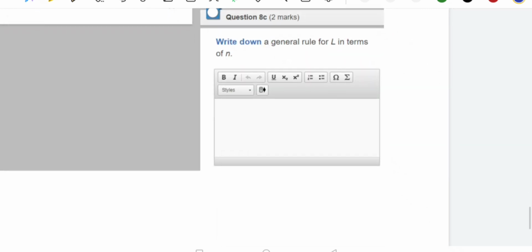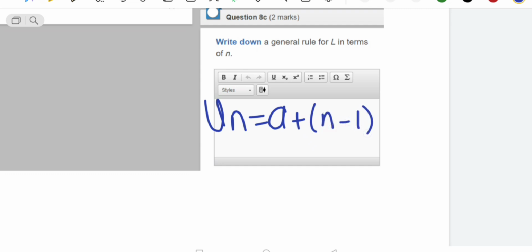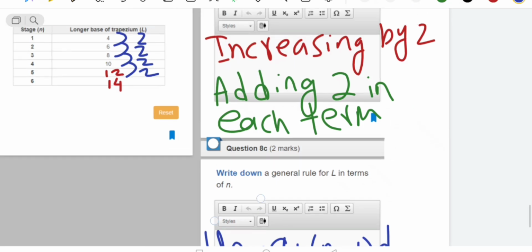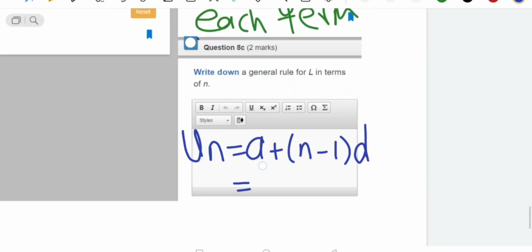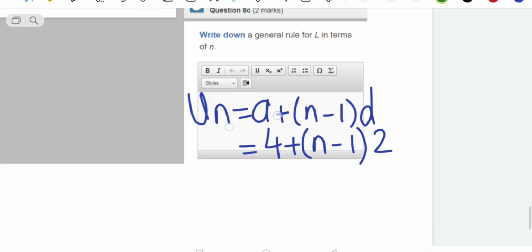The rule is Un equals a plus n minus 1 into d. A is the first term, n is the number of the term, d is the difference. Here a is the first term, which is 4. We don't know n because we are going to find the nth term formula. d is the difference, which is 2. So let's simplify.